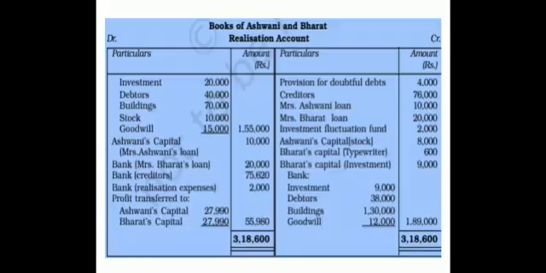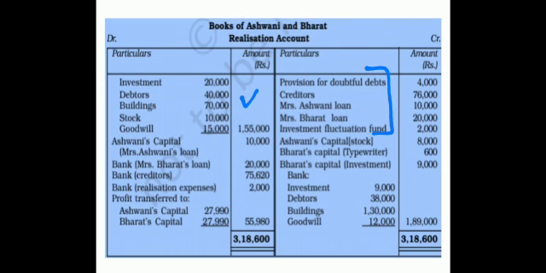Let us see the solution, children. First of all, the realization account. See, all the assets have been transferred from the balance sheet to the debit side of realization account. Investment 20,000, debtors 40, building 70, stock 10 and goodwill 15,000, all in 1,000. Total is 1,55,000. Reverse side, 5 items. Provision for doubtful debt, then creditors, Mrs. Ashwani's loan, Mrs. Bharat's loan, investment fluctuation fund. 5 items transferred here.